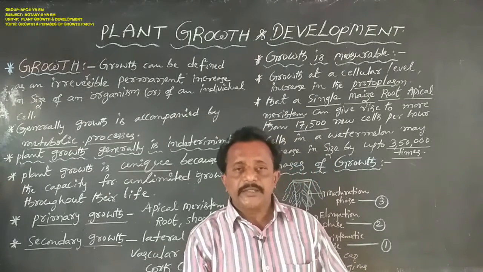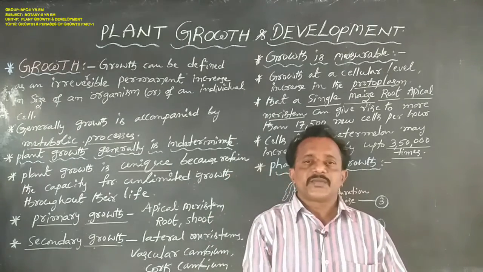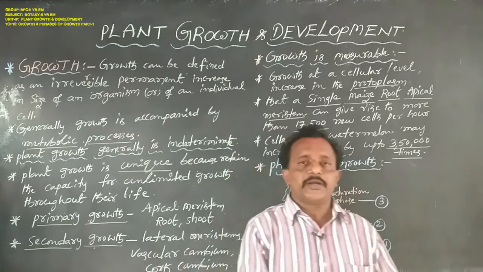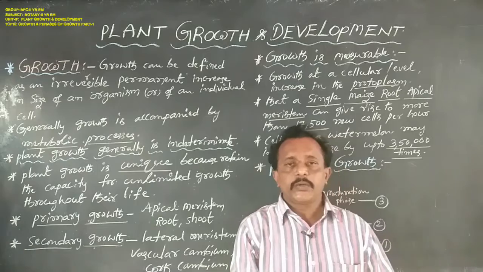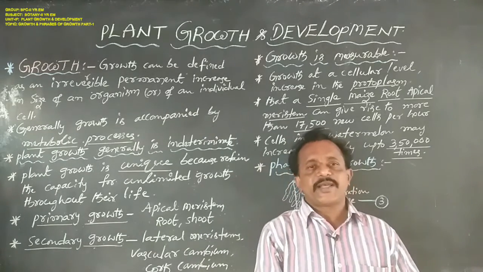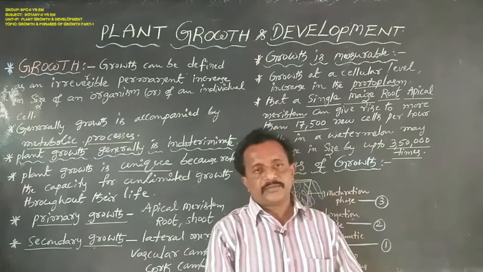Growth is regarded as the most important characteristic feature in all living organisms, including plants, animals as well as human beings.